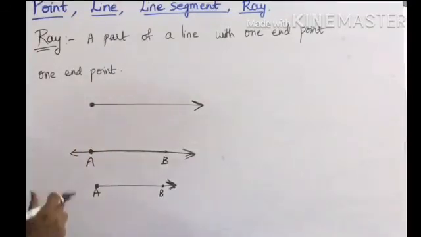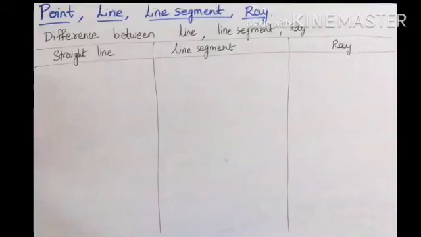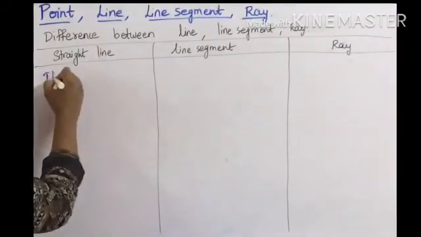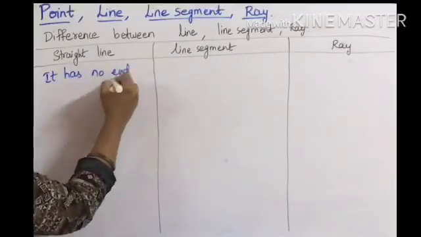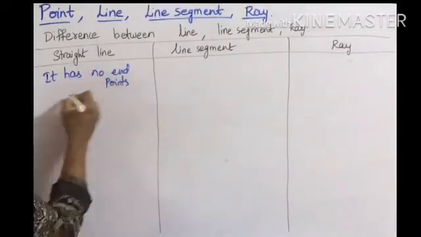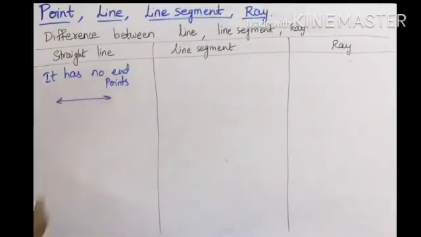Now I will explain the differences between line segment, line and a ray. Coming to end points, children, here line is also called a straight line. It has no end points. So it is represented like this, right? Arrow marks indicate no end point.